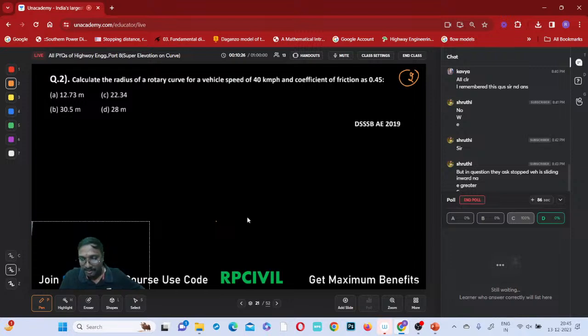If a vehicle is in moving condition, super elevation and friction will both be on the same side. If a vehicle is in stopped condition, friction will be in the upward direction and sliding will be in the downward direction. E and F will be on opposite sides. On a stopped vehicle, if you observe this ring, it is not moving without super elevation. When super elevation is there, this ring moves directly. So super elevation itself causes sliding in the downward direction. So friction must resist the super elevation, and friction and super elevation will be opposite. Got it?